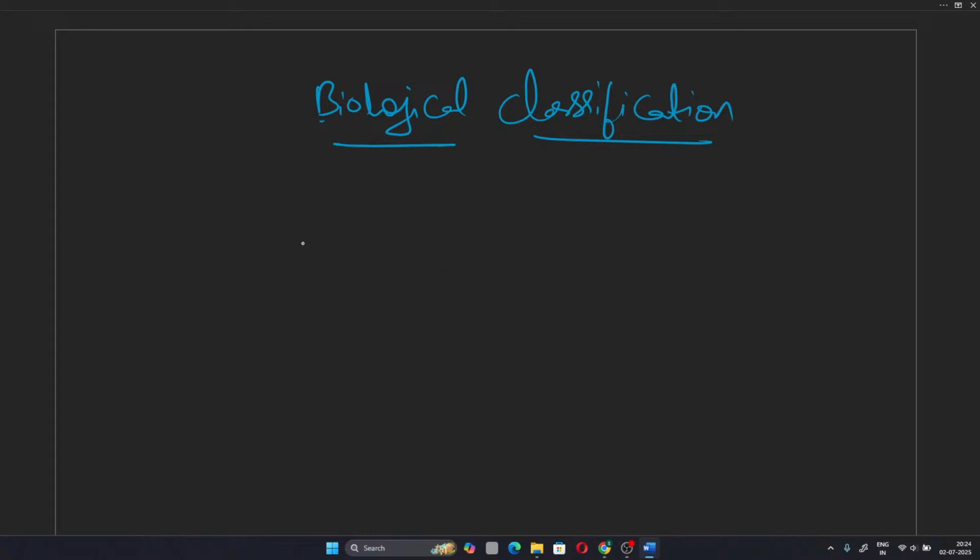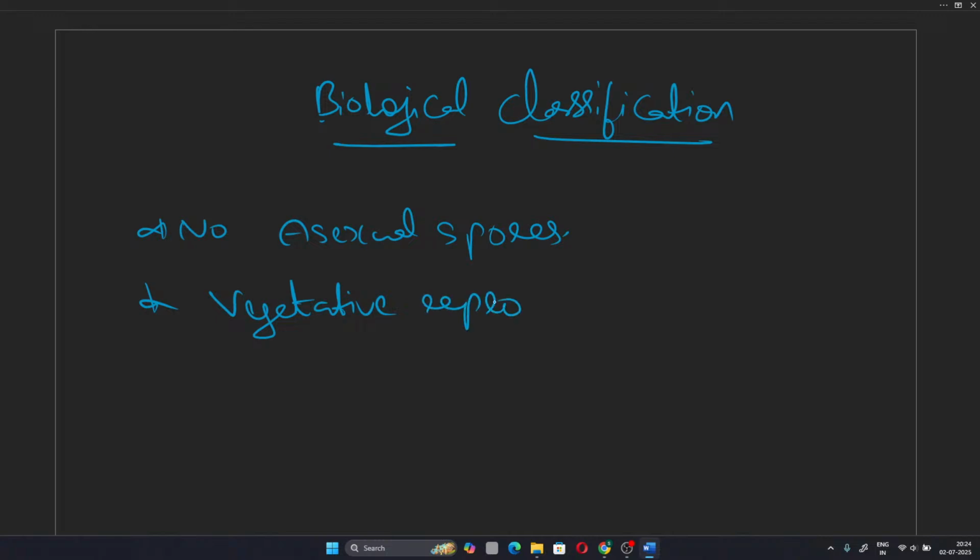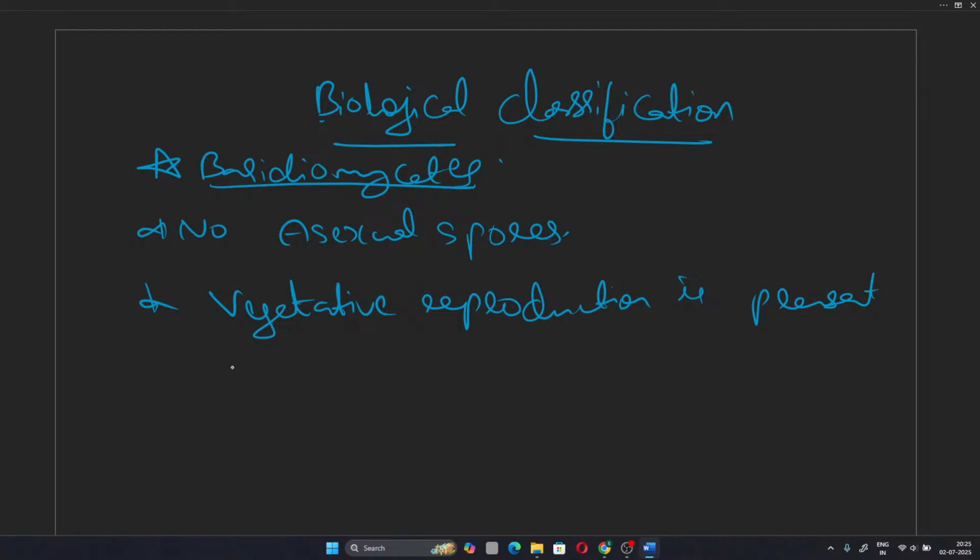No asexual reproduction, no asexual spores. Vegetative reproduction is there. This is Basidiomycetes. No sexual spores, no sexual organs.